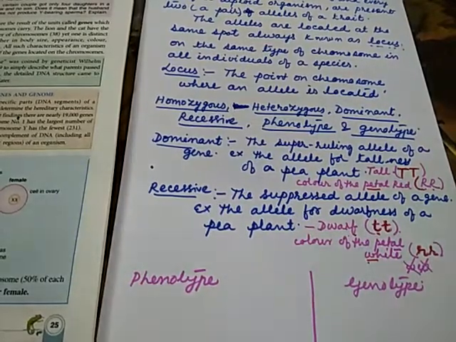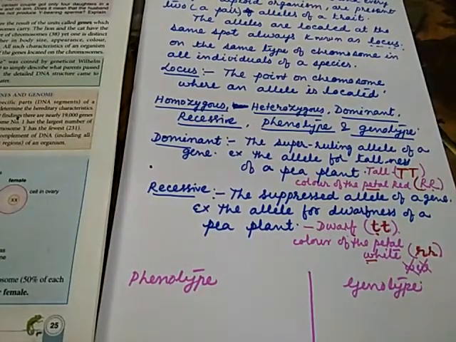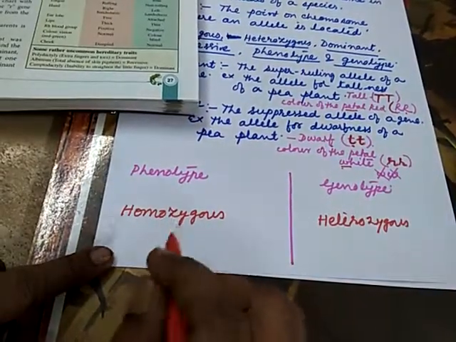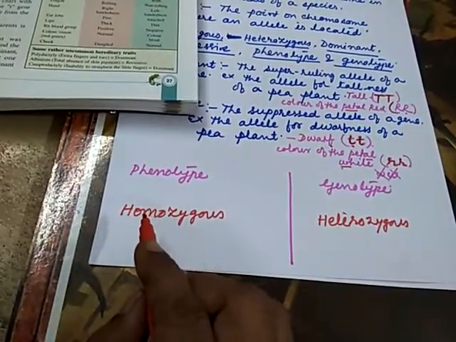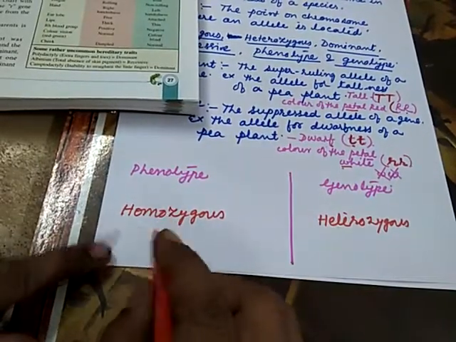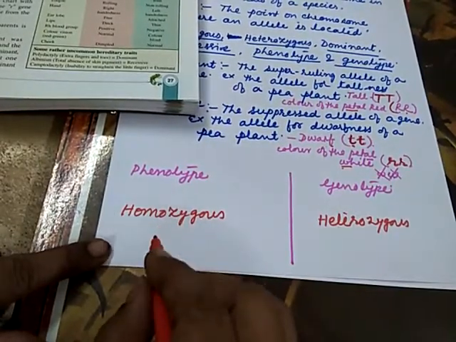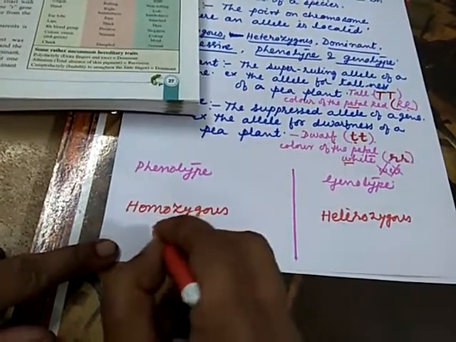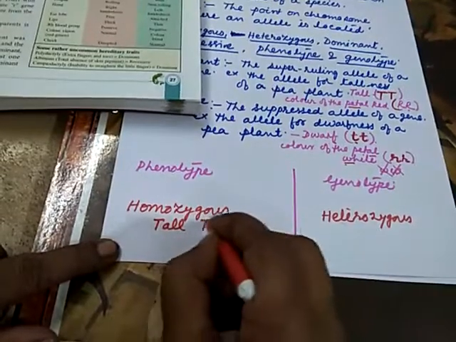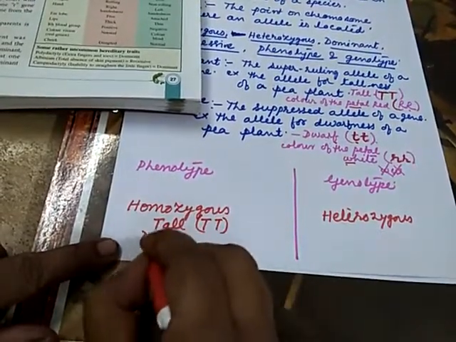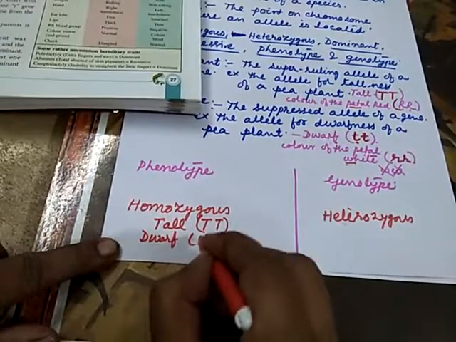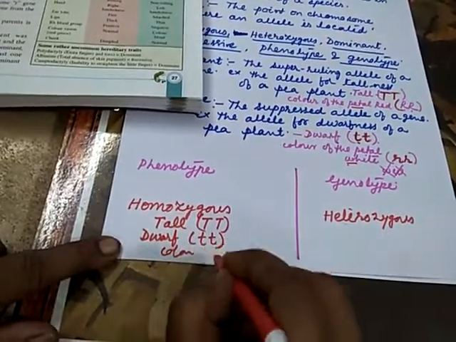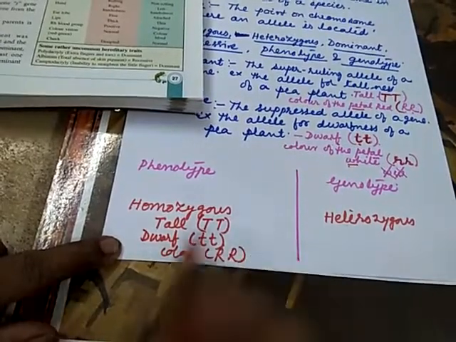Then we will see homozygous and heterozygous. Both are terms. Homozygous means a similar pair having the same character. That means both chromosomes show the same character. Suppose we look at tallness, both are showing the same. If we look at dwarfness, both look the same. Or if we look at color, then both show the same red color.